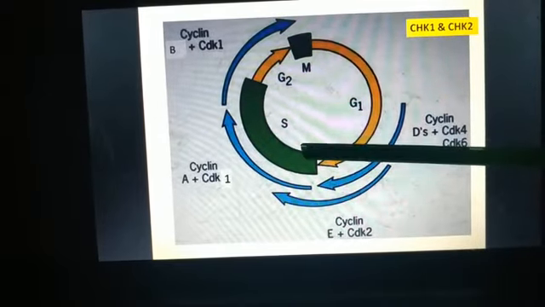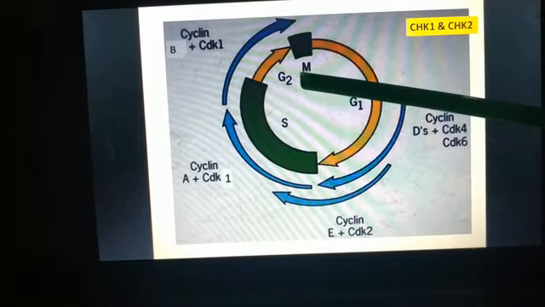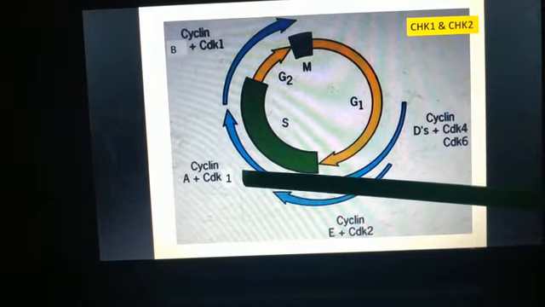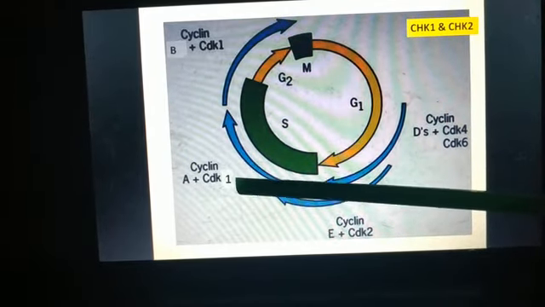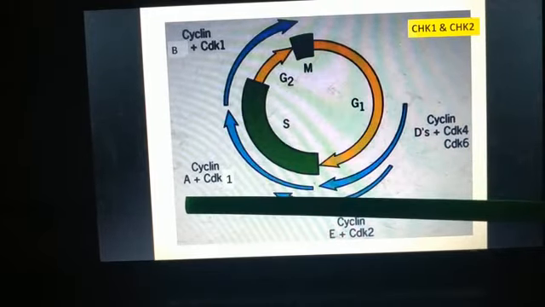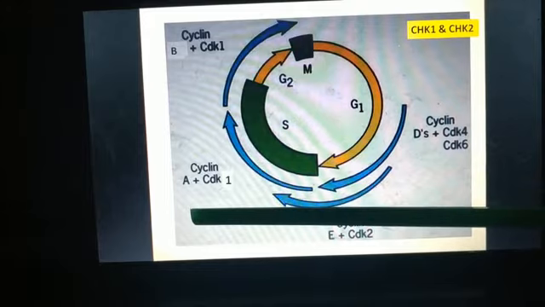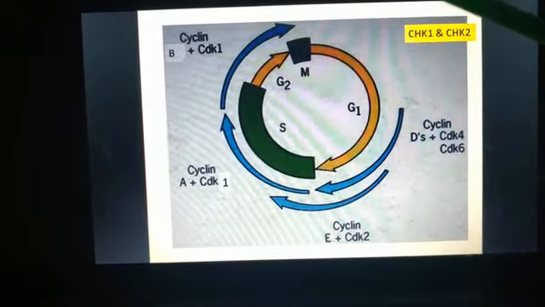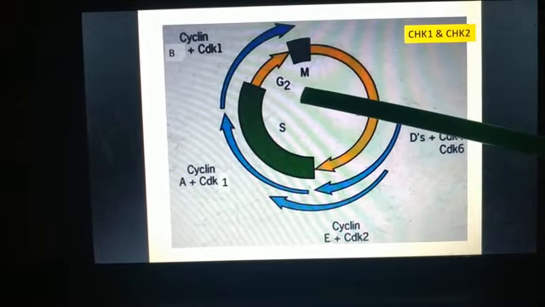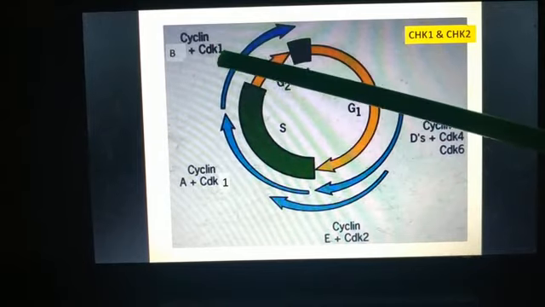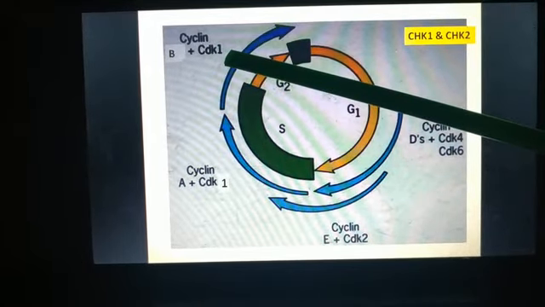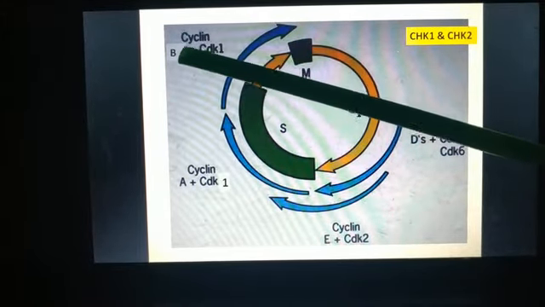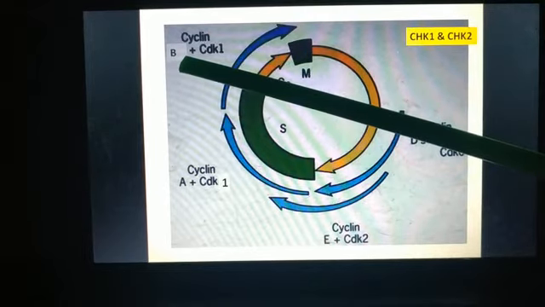Next, from S to G2 phase, we have CDK1, and it is associated with cyclin A. Next, from G2 to M phase, CDK1 is associated with cyclin B type. So CDK1 is forming an association with cyclin B.